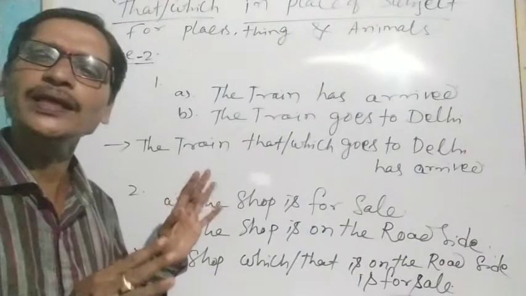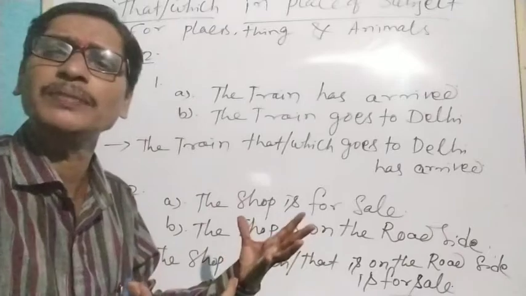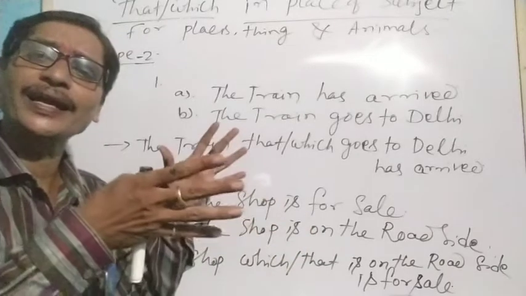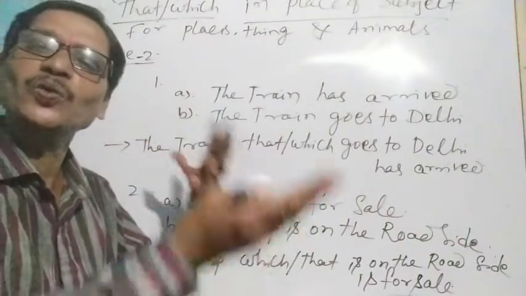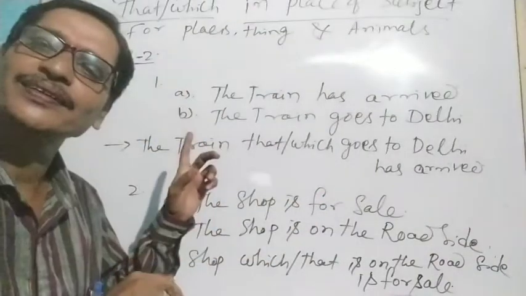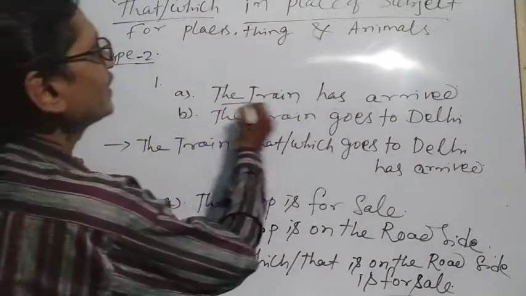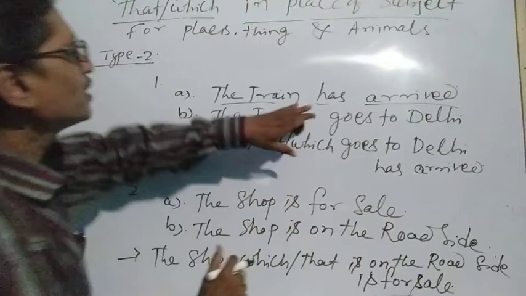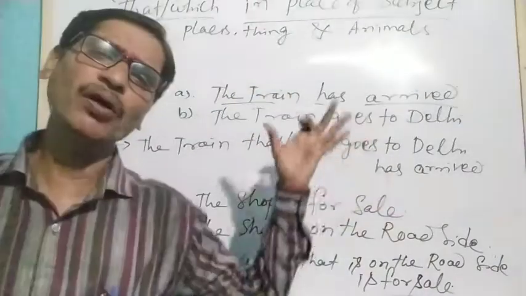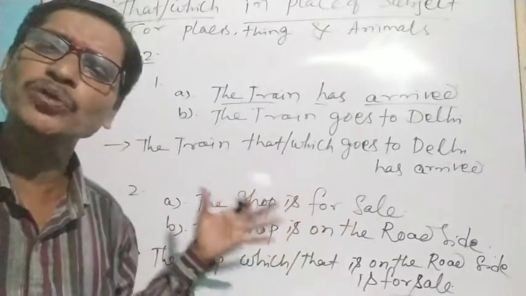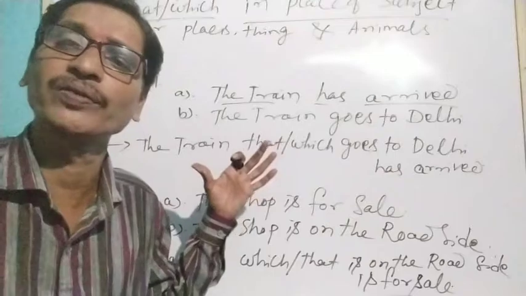But here I will tell you one concept: we give more information by adding a clause as an adjective to define one subject or noun. Now see, the train has arrived. When we talk about the train, we are confused. Hundreds of trains come to the platform, to any station. So which train, we did not get clarification.